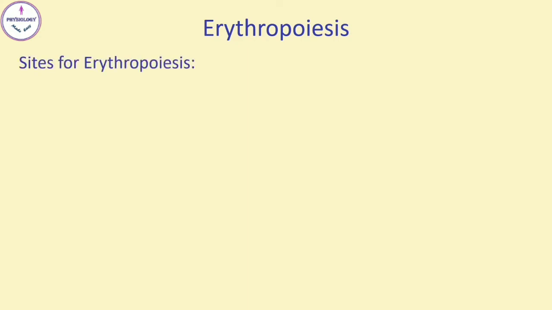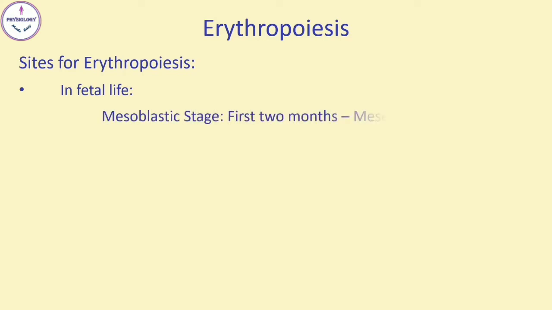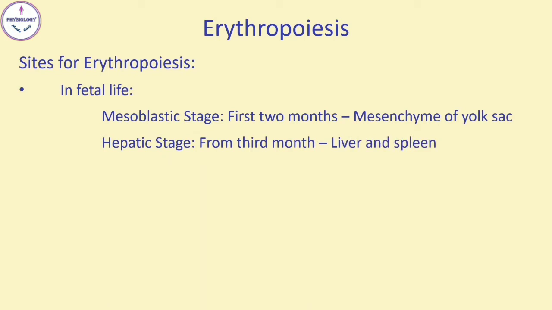Let us consider the sites for production of RBCs. In fetal life, the erythropoiesis occurs in three stages: mesoblastic stage, hepatic stage and myeloid stage. In mesoblastic stage, during the first 2 months of intrauterine life, RBCs are produced from mesenchyme of yolk sac. In hepatic stage, from the 3rd month of fetal life onwards, liver is the main organ that produces RBCs. Spleen also produces RBCs during this stage. And in myeloid stage, during the last 3 months of fetal life, RBCs are produced by red bone marrow.